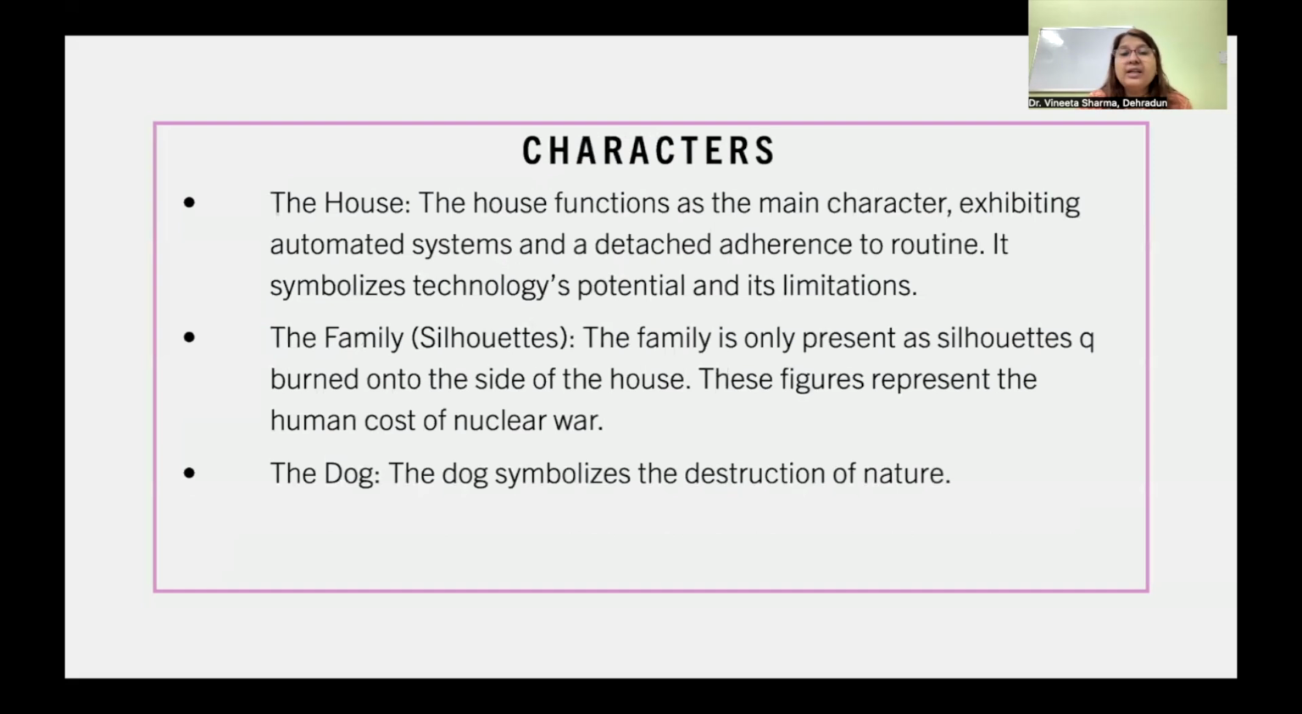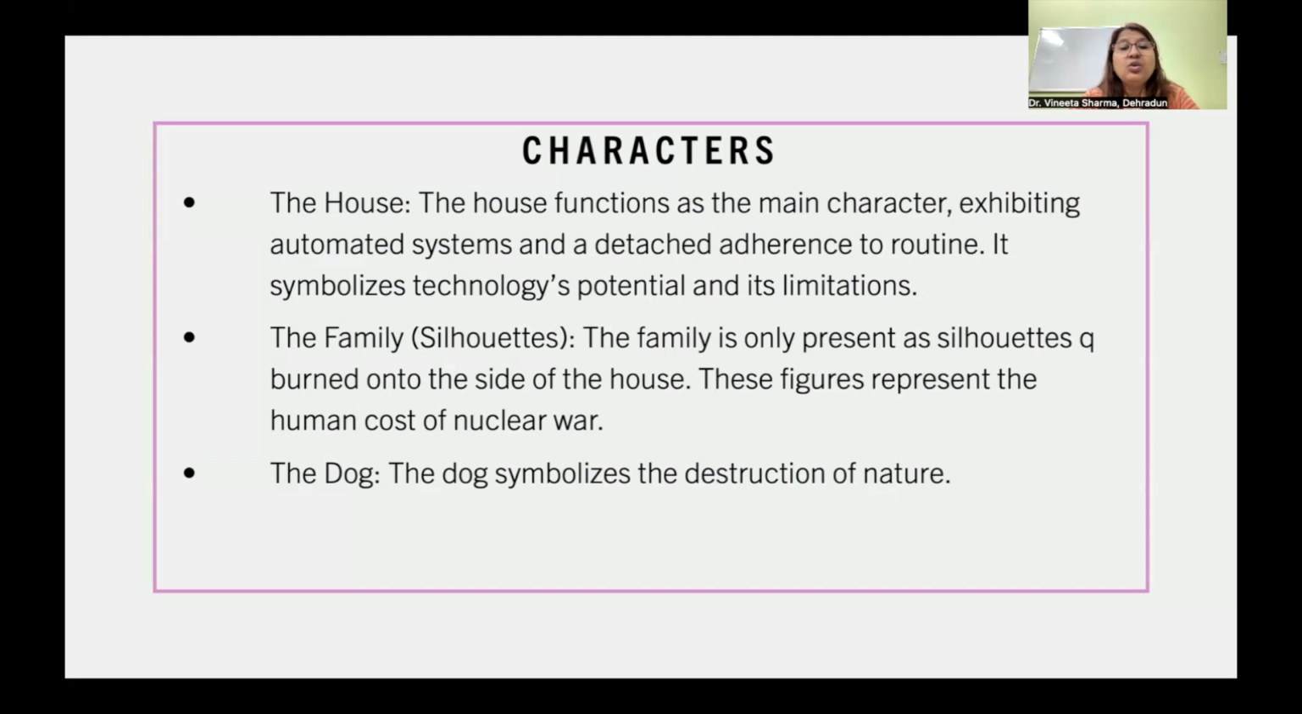If we talk about the characters, here we find the house as one of the characters. The house functions as the main character, exhibiting automated systems and a detached adherence to routine. It symbolizes technology's potential and its limitations.